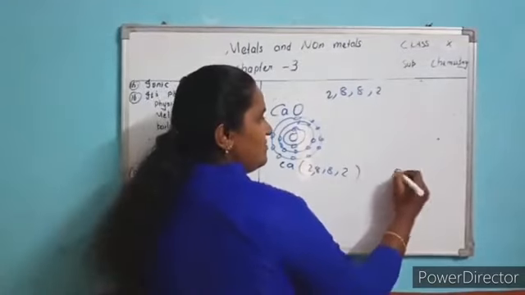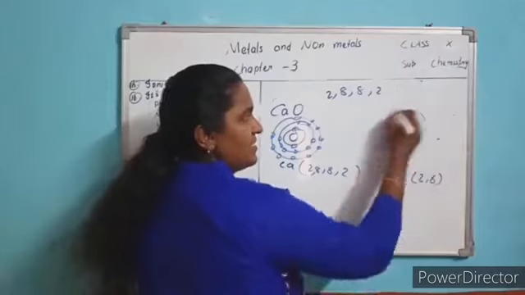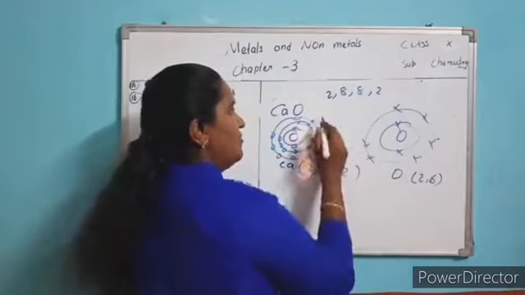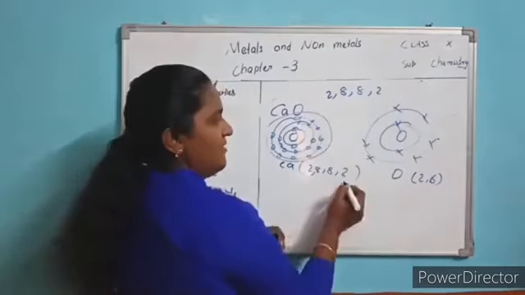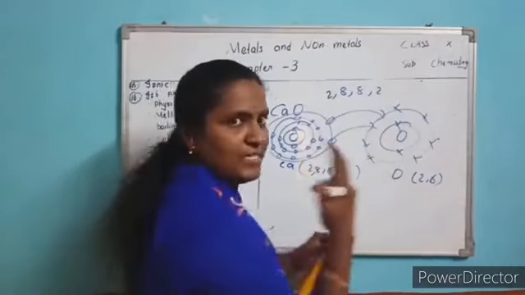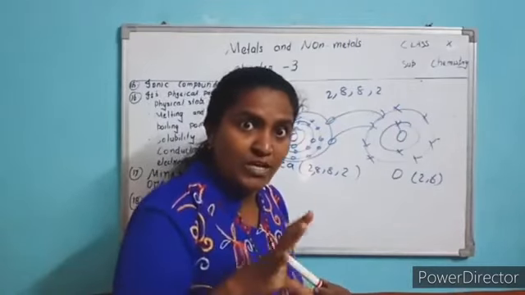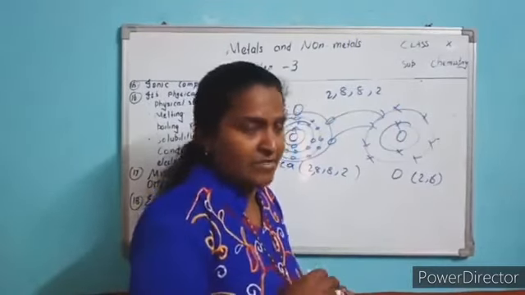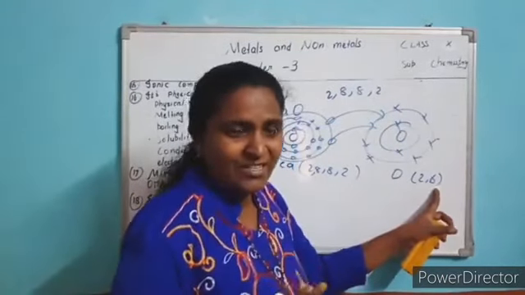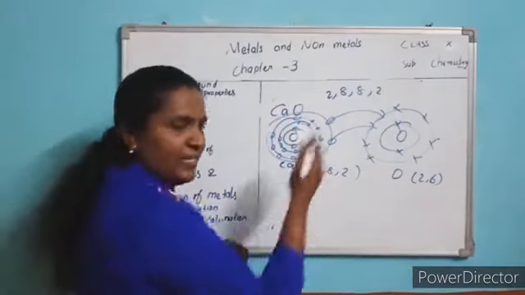And oxygen: nucleus, first shell 2 electrons, second shell 6 electrons. What do they do? The last shell of calcium has 2 electrons, no? Metal donates, because oxygen needs 2 electrons. It is having only 6 electrons. In the outermost shell it needs 8 electrons. Already it has 6 electrons, so 2 more electrons it requires. So calcium will donate.